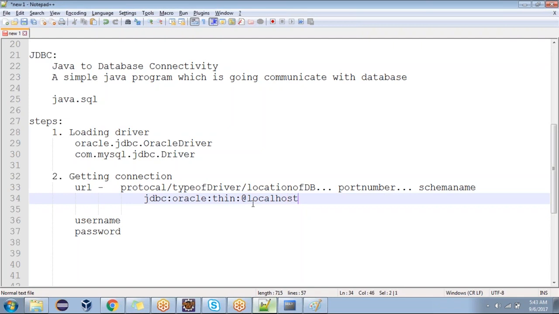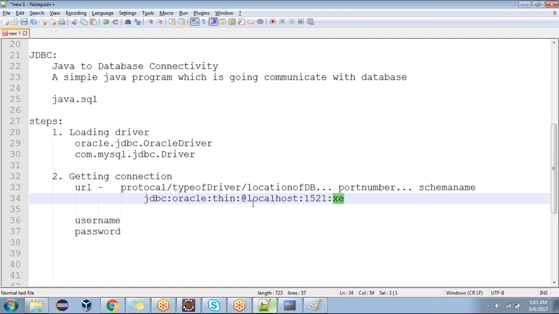Now, if it is available in a different machine, we need to provide the IP address of that. Then a database is not a normal software, it is a server, a database engine. Each and every server will contain some port number. Oracle will contain one port number, that's called 1521. It's the default port number. Then Oracle, which version? I told you XE, 11G Express version. That is called XE. You need to provide the XE here.